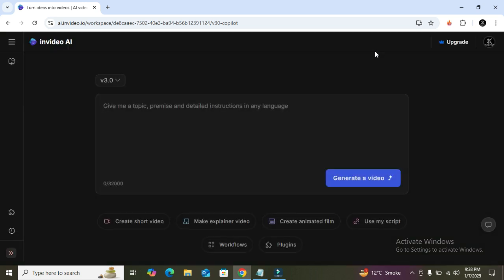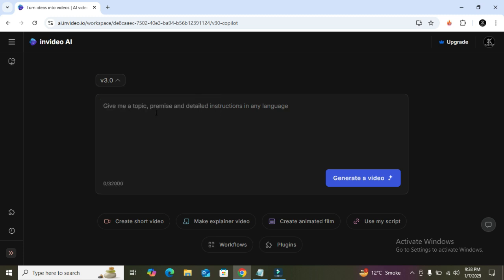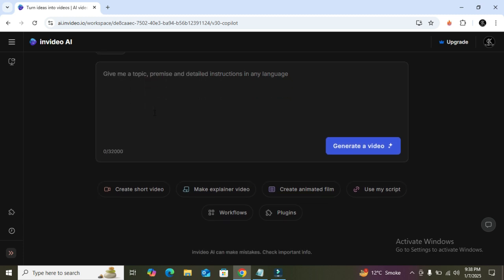After that, I think it may ask for a login. Let it be processing. After processing, it may ask you for a login. I'm already logged into my account, so it didn't ask me for a login. For now, the only thing you need to see here is whether it's V3 or not. If there is V2 or V1, you need to click on V3. Now after clicking on V3, you need to see here: create a short video, make an explainer video. Now we're creating a YouTube short video, so you need to click here on create short video.